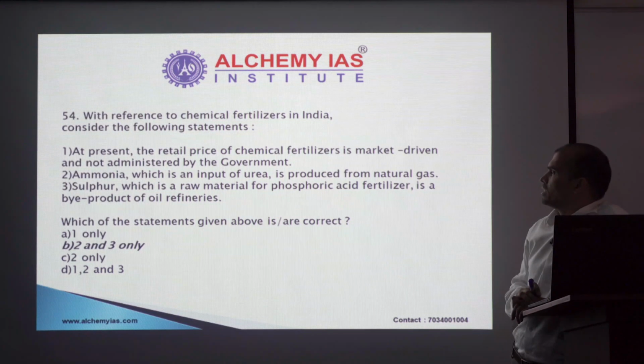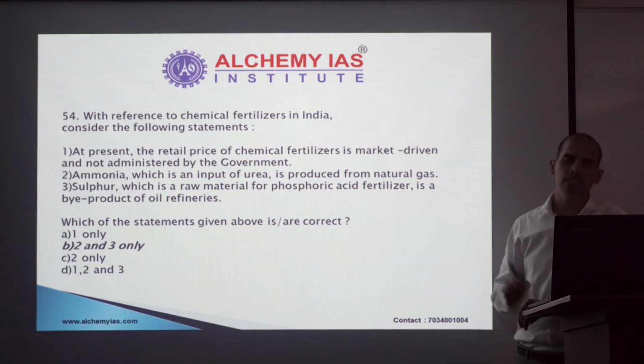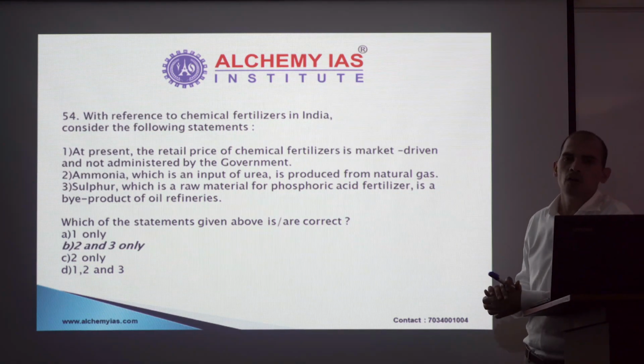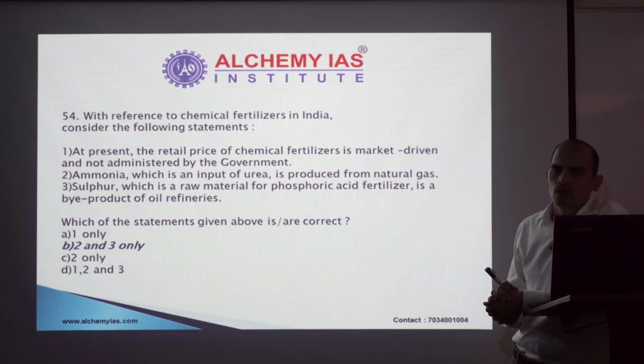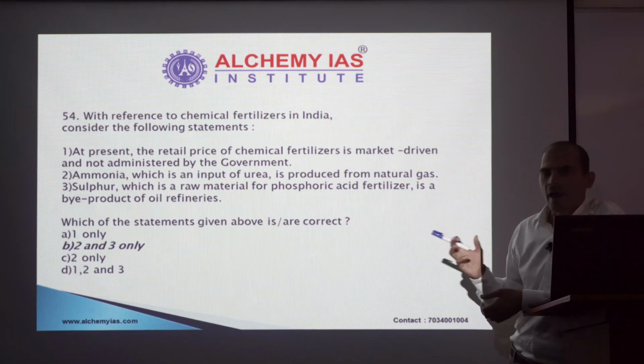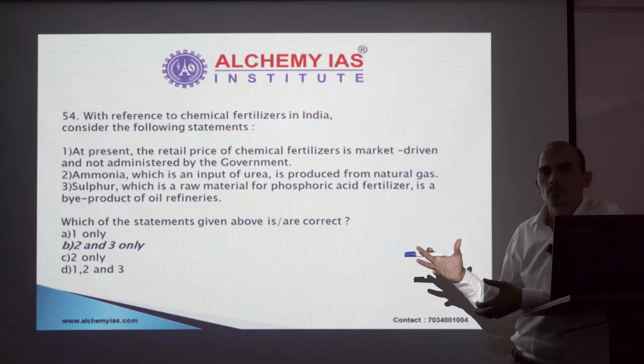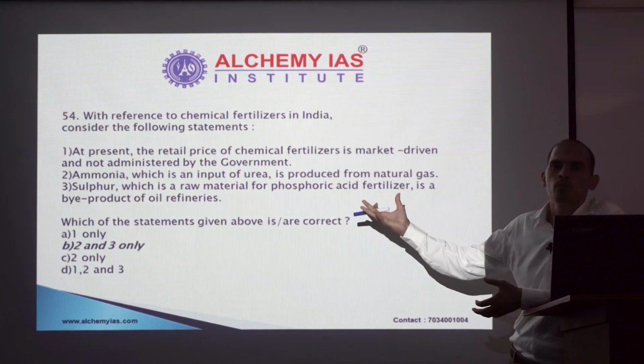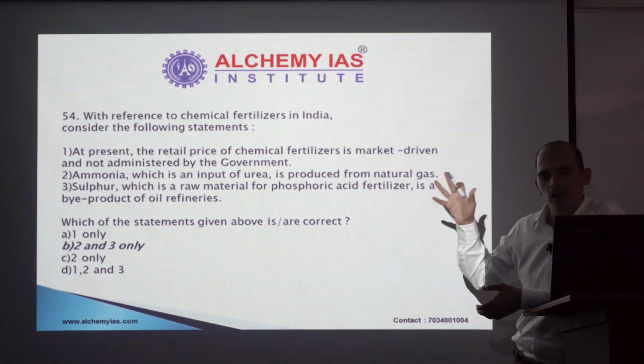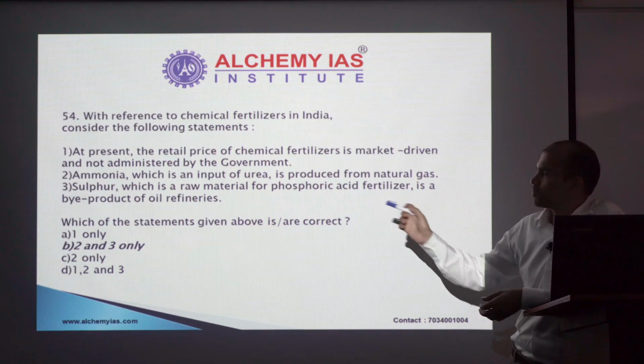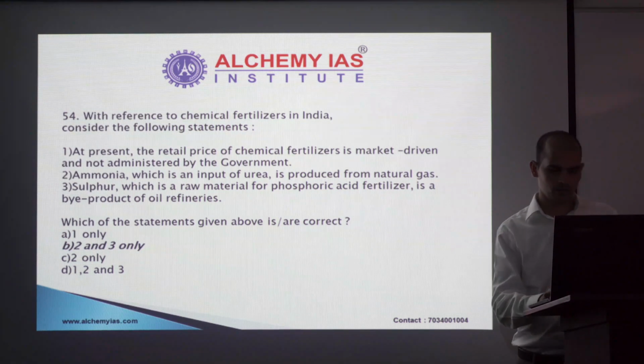Sulfur, which is a raw material for phosphoric acid fertilizer, is a byproduct of oil refineries. Yes, that's a correct statement. Even if you had not known about this fact, you must have heard about the concept of BS4 and BS6, and one very important criterion in BS6 was to reduce the content of sulfur in petrol and diesel, and that is coming from oil refineries. Okay, so sulfur is a byproduct of oil refineries. So with that, option B is the right answer.